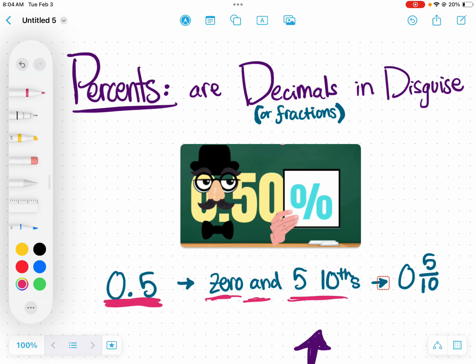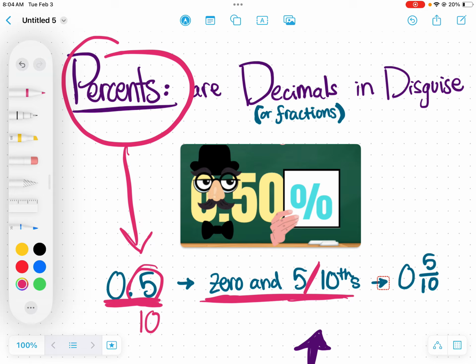The reason I've been having you say this is because it's helping you understand that decimals are fractions. It's 0 and 5 out of 10. This actually is how percents are decimals in disguise.